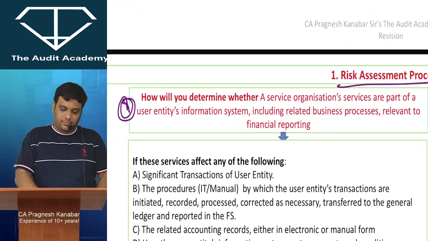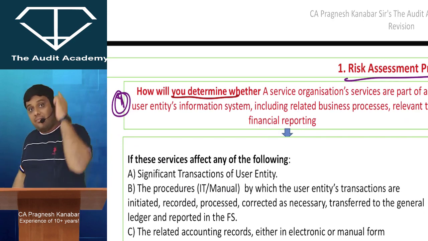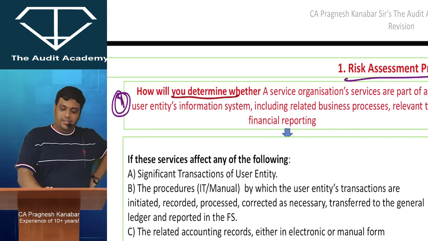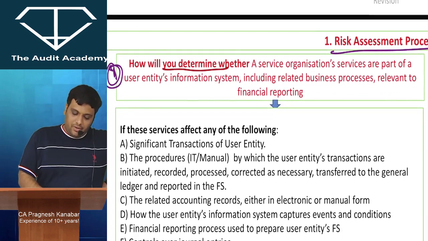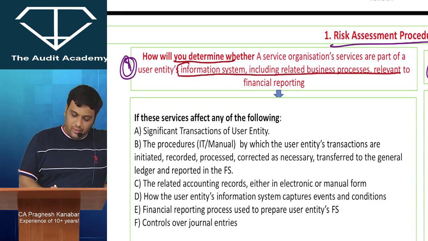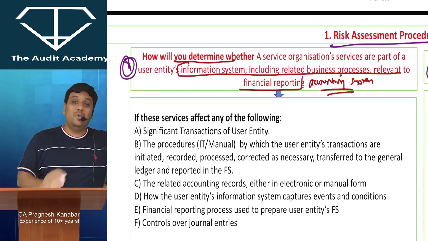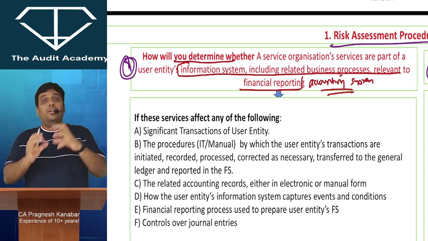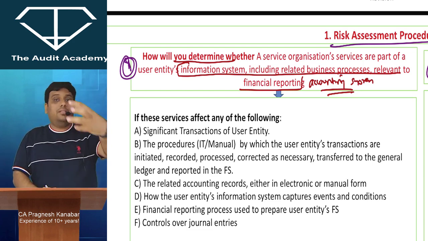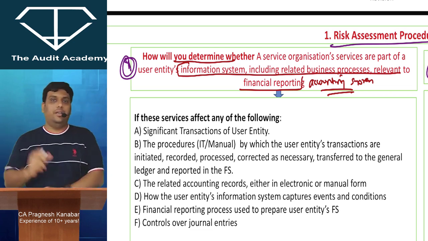Everyone over here, how will you determine whether a service organization's services are a part of the user entity's information system, including related business processes relevant to financial reporting? Don't worry, you can replace this whole phrase by just 2 words: accounting system. See, it is very logical. Don't skip this essay. So how will you determine whether the services the service organization is providing are relevant for the accounting system of the user entity or not?